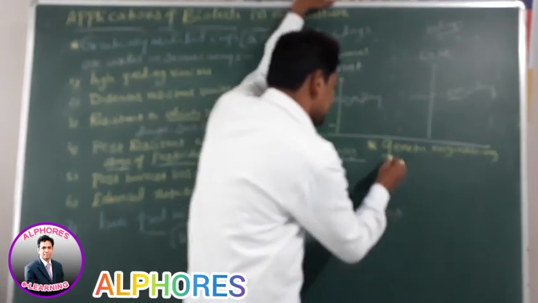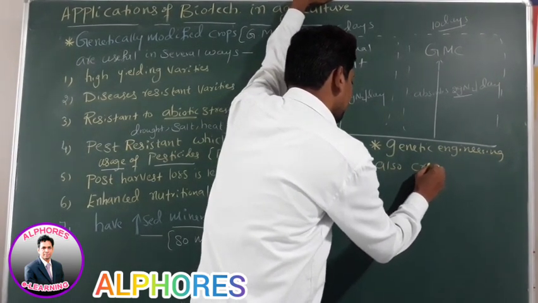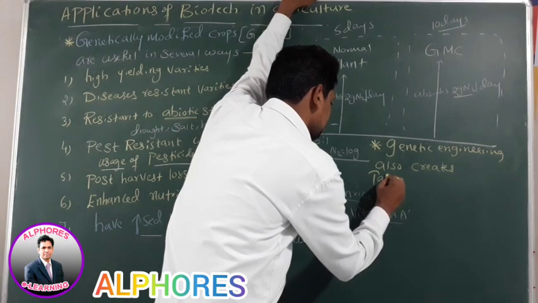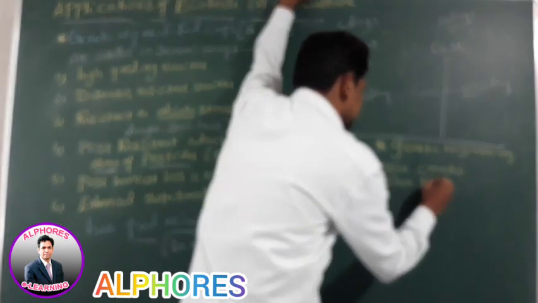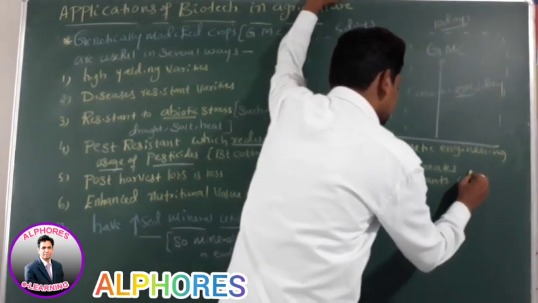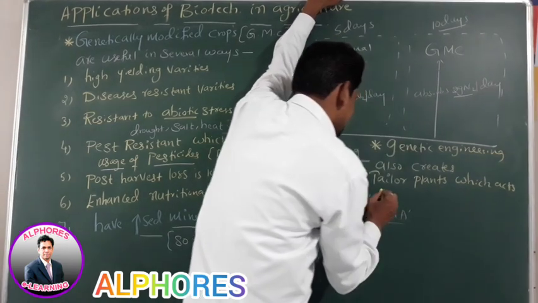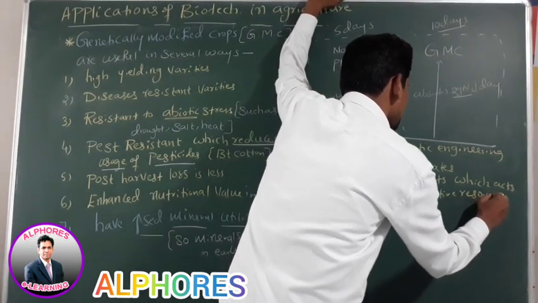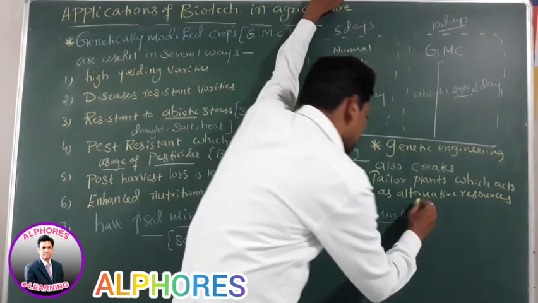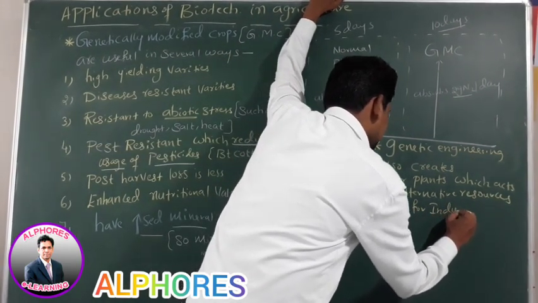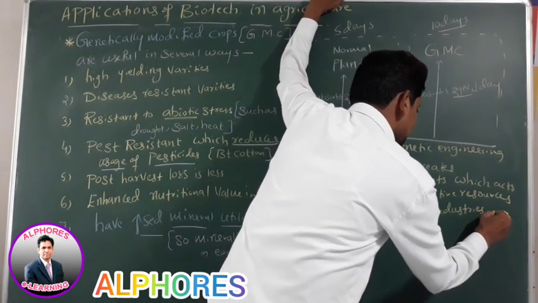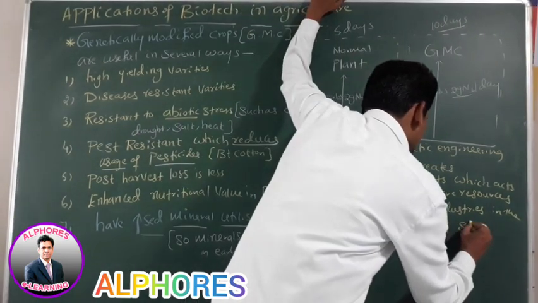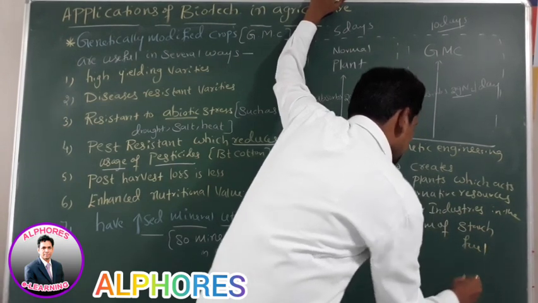Genetic engineering also creates Tailor plants, which act as alternative resources for industries, in the form of starch, fuel, pharma.